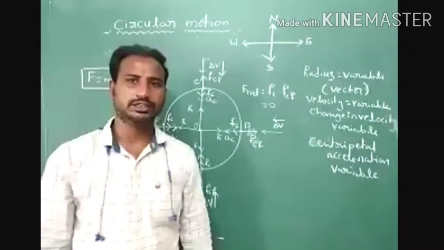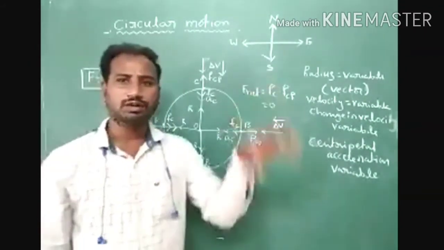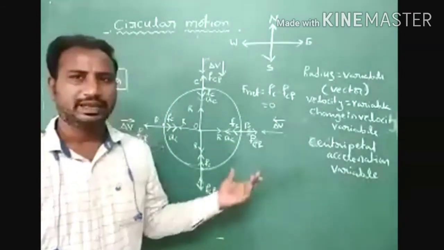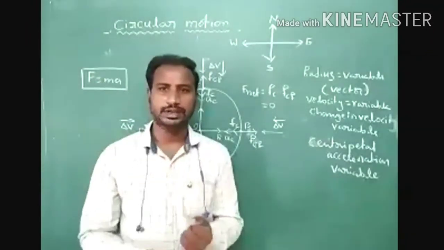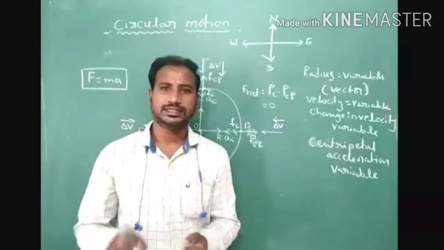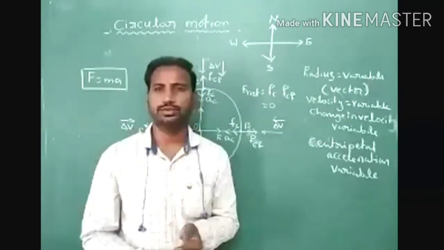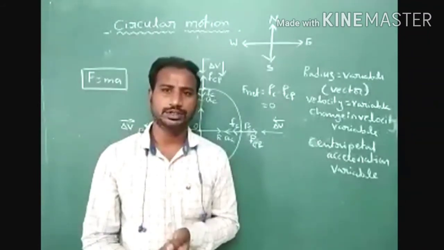Okay, what are the physical quantities or variable quantities? All vector quantities we consider in circular motion are variable quantities only. And the remaining scalars we consider are speed, time period, circumference. Circumference is also a constant quantity, time period is a constant quantity, speed is a constant quantity.